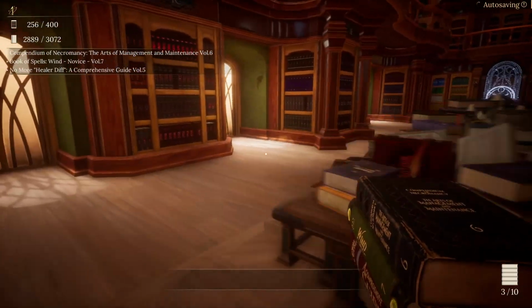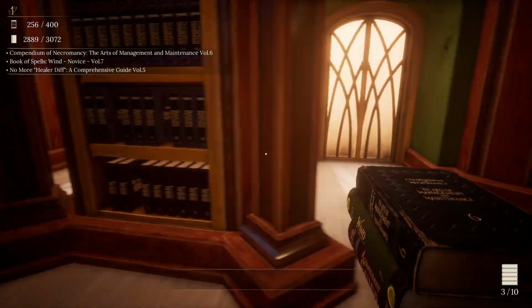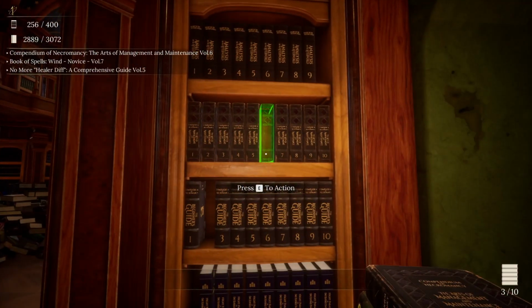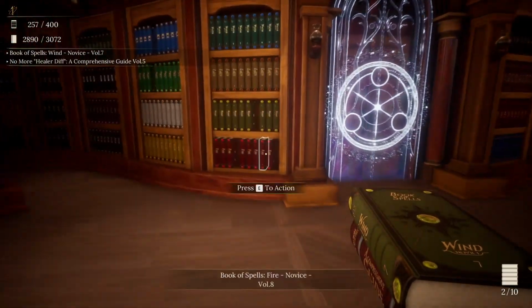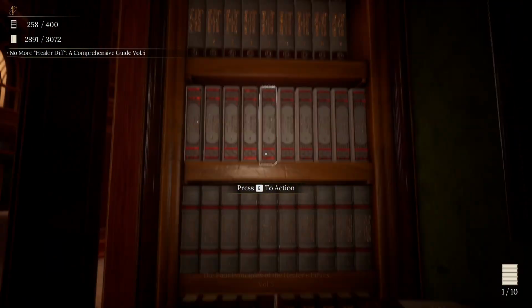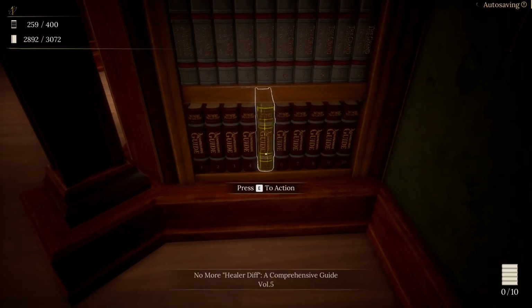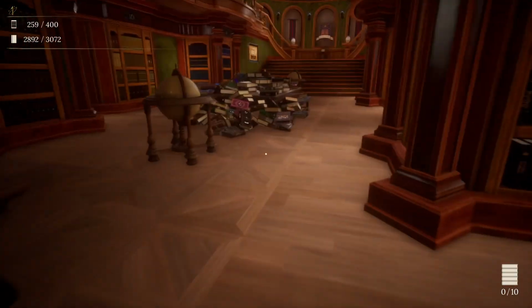And Necromancy, Arts of Management and Maintenance, Volume 6. That was at the rear side over here, completing that one off. Book of Spells, Wind Novice, Volume 7 is right here. And over here, the Different Comprehensive Guide, Volume 5 is down there. Okay. Can get the next 10 going.